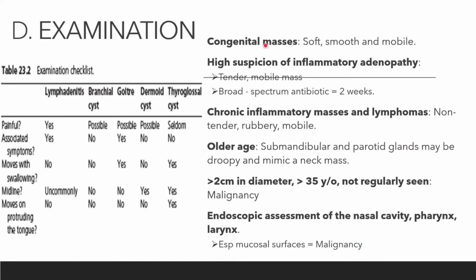So for examination, congenital masses usually the soft, smooth dengan mobile. Kalau high suspicion of inflammatory adenopathy, the tender mobile mass, and then the broad spectrum antibiotic 2 weeks. So kalau chronic inflammatory masses and lymphoma, the non-tender, rubbery and mobile. And then in older age patient, sometimes the mass can be not actually from malignancy lah, the from dia punya gland. So submandibular dengan parotid gland dia maybe mimic a neck mass. Maknanya dia sebenarnya tak ada masalah pun lah. So that can also be possible.